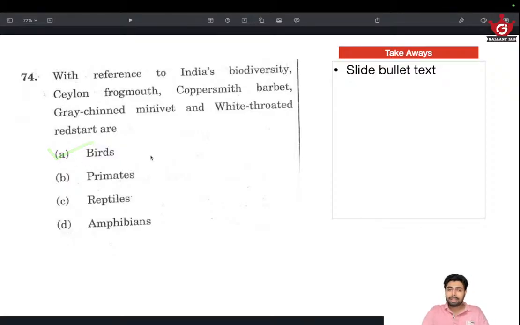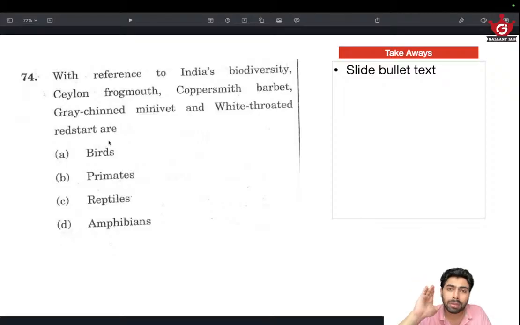So the takeaway is to remember these four species that are mentioned: Ceylon frogmouth, copper-smith barbet, grey-chinned minivet, and white-throated redstart. These could be given as options in the coming years, and you will be able to eliminate them.